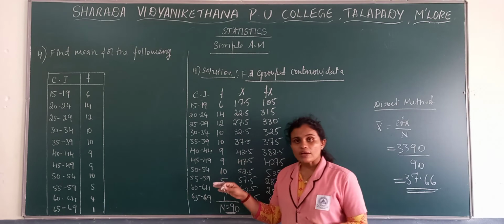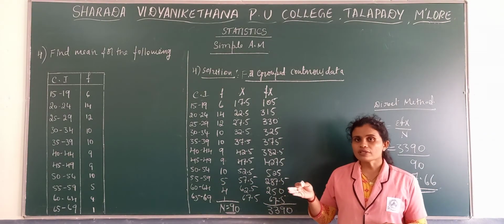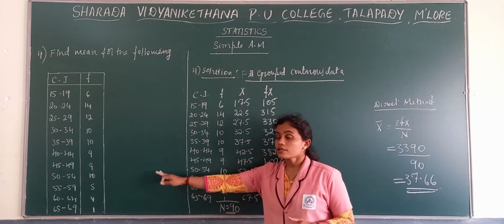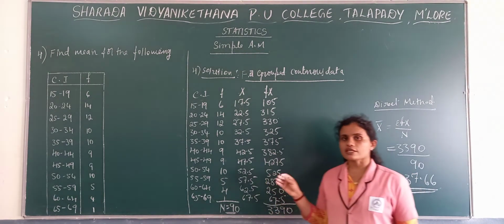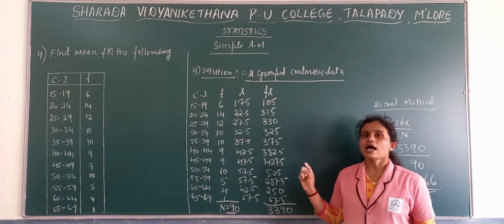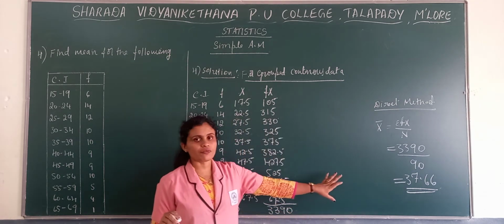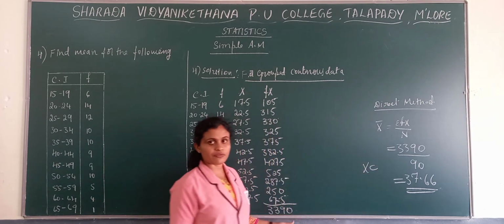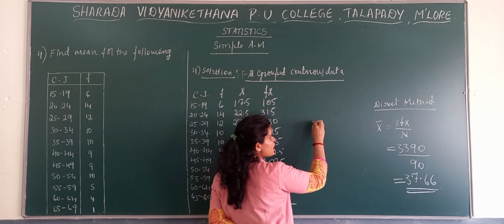But we have also seen when it is continuous data, when we have a continuous series, then how to calculate the mean. There we have the direct method as in the case of discrete, that is sigma fx by n, and in the case of the deviation method a plus sigma fu divided by n, but we need to multiply with c, that is nothing but the width. So altogether we have formulas here.